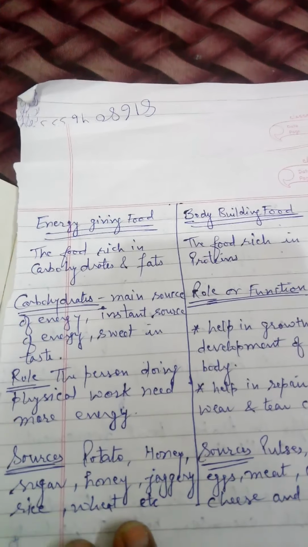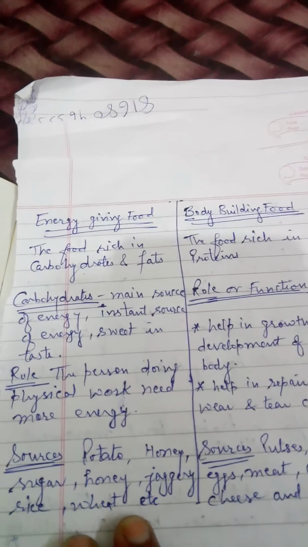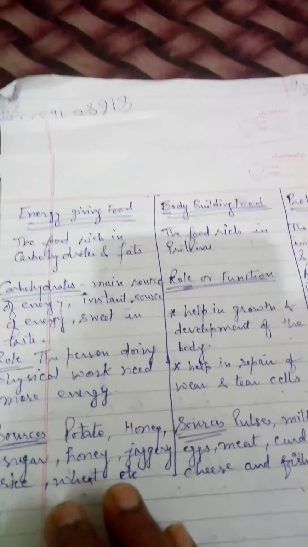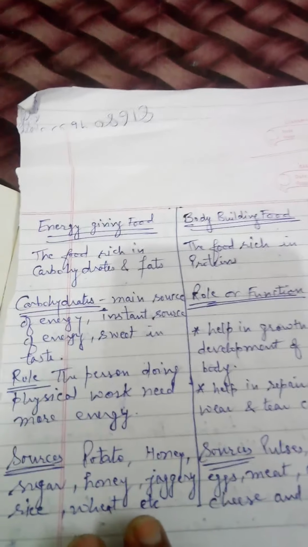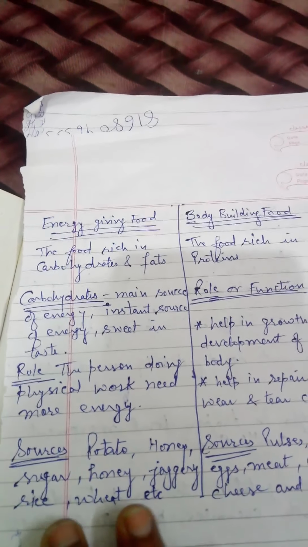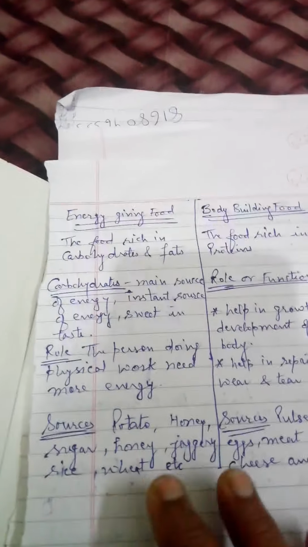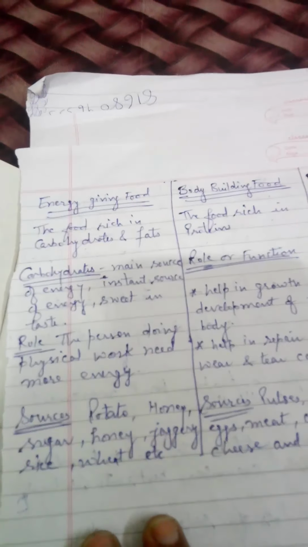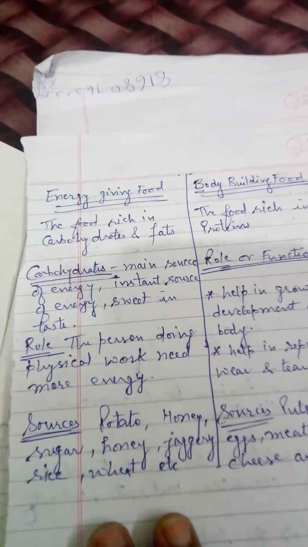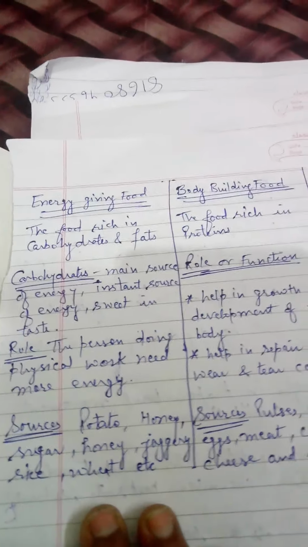The fat causes obesity also, so we should not consume more fat because it can make us obese. In winter, when we take fatty substances like ghee, butter, oil, then they give us heat and energy also. So what are the sources of fat? Oil, ghee, butter, cream, etc.